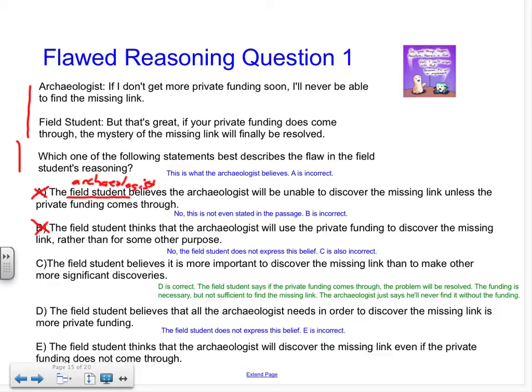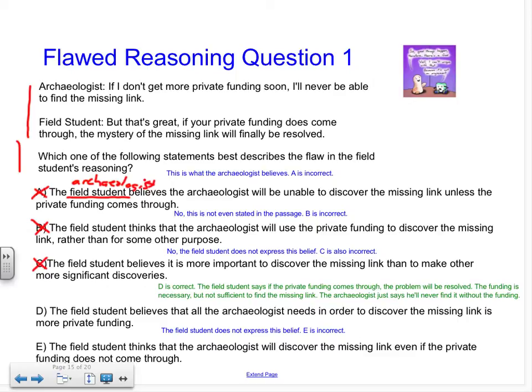Let's take a look at C. The field student believes it is more important to discover the missing link than to make other more significant discoveries. So again, it doesn't say anywhere that this field student believes this. He just believes that if the archaeologist gets money, he'll be able to solve the missing link. So this is again an extraneous answer. It is important when answering these types of questions to stick with what's written in the passage.